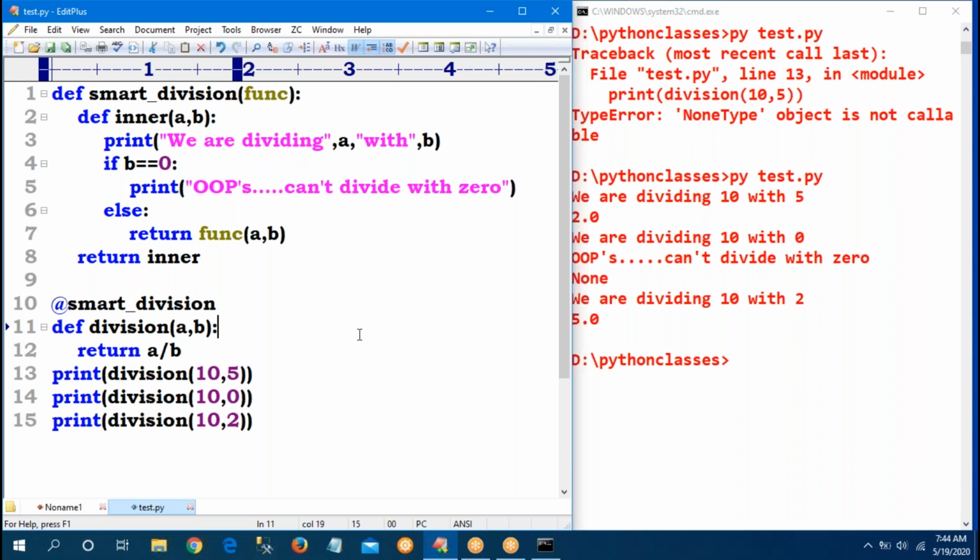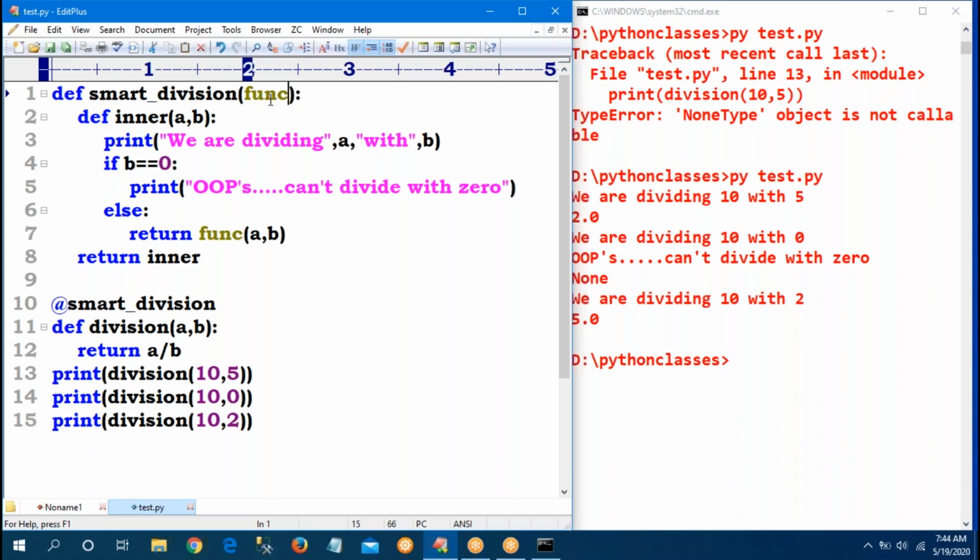Just one more query. We are passing the division function as an argument to our decor function. Okay. So what would be the actual line of code in the func?